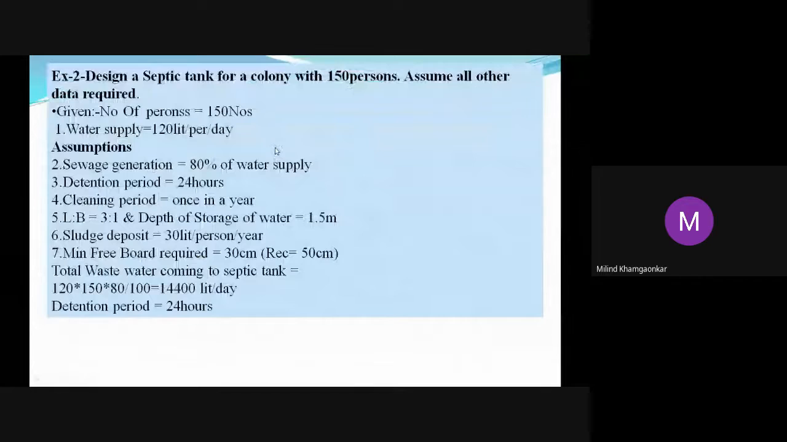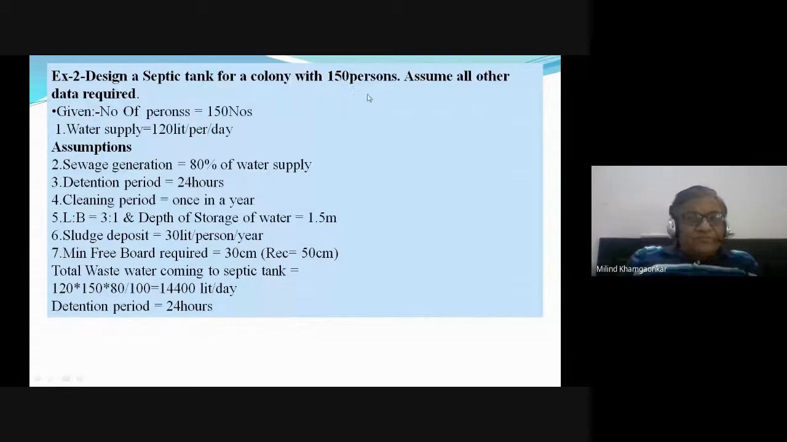Let us take a similar numerical. We will repeat it with the figures changed. Design a septic tank for a colony with 150 person. Assume all other data required. Given is number of person 150. अब यहाँ पे क्वार्टर नहीं है, persons है, 150 persons, and water supply is 120 liters per person per day. 120 अपन जो लीटर पर कैपिटा पर डे बोलते हैं वैसे LPCD liters per capita per day water supply.